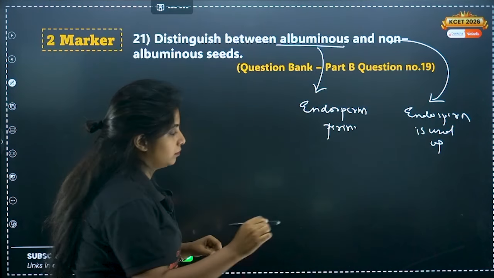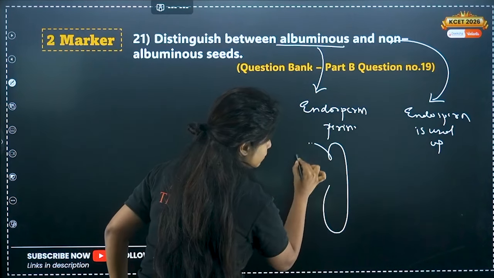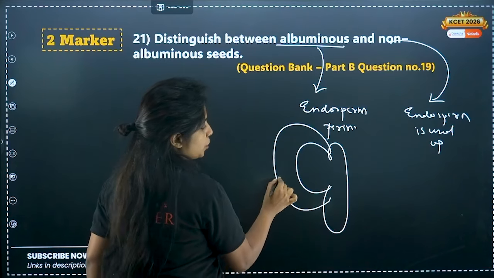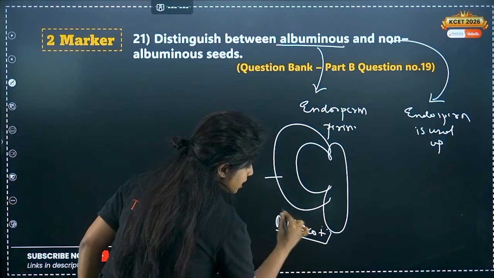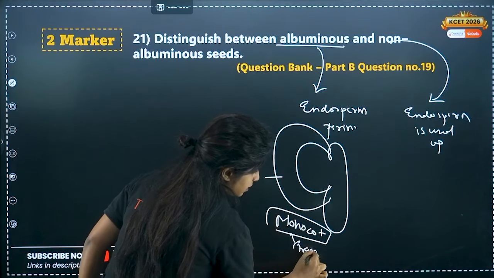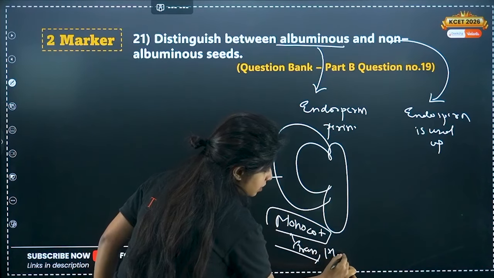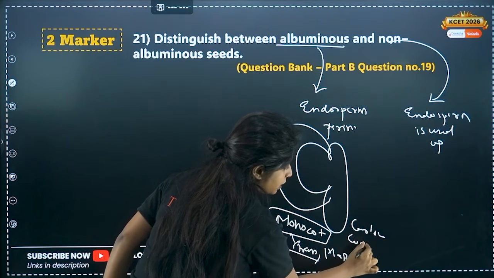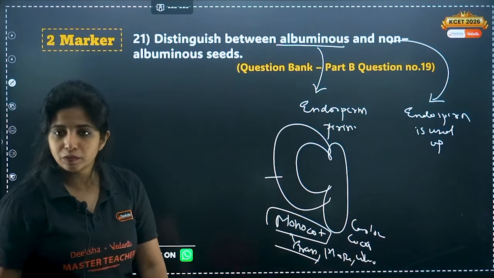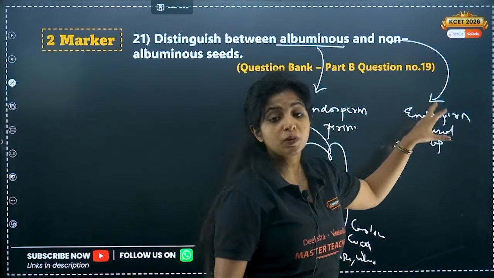I told you monocots have scutellum and also endosperm. So examples of albuminous seeds are what? Monocots. What are the examples of monocot? Grass, maize, wheat, castor, coconut, all of them are examples of albuminous seeds.